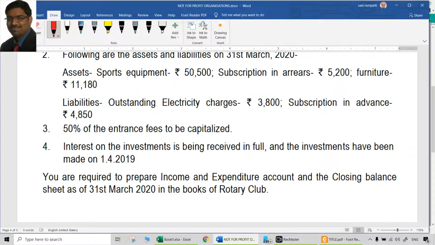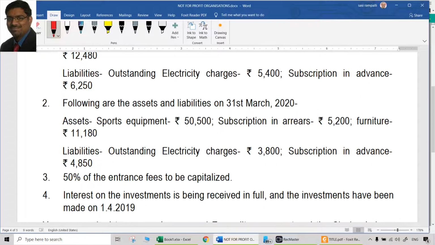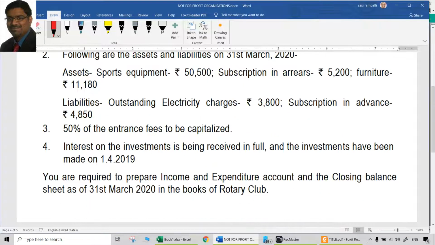Then some other information is given other than the assets and liabilities. 50% of the entrance fees should be capitalized. So when entrance fees is given, how much of that should be capitalized? If nothing is given, you can assume that the entire amount can be capitalized, or the entire amount can be a revenue item and treated as income.